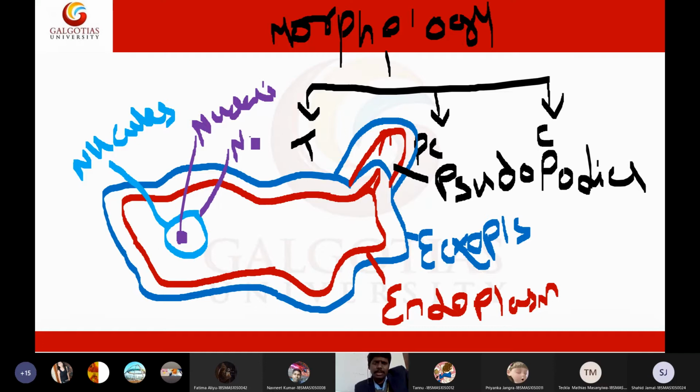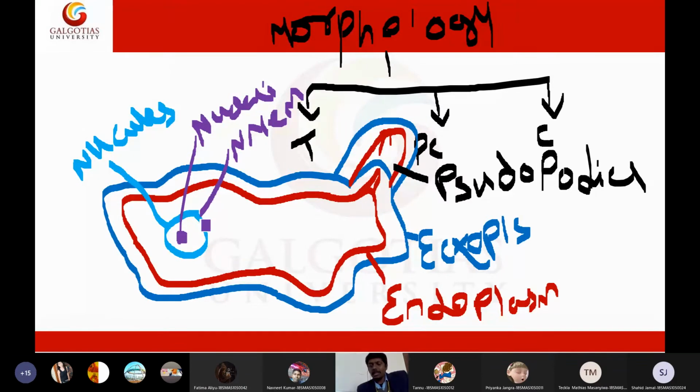These are the special features for eukaryotes, keep in mind. So we have three parts: nucleus, nucleoli, and nuclear membrane.